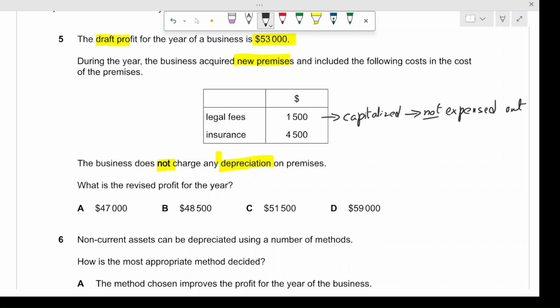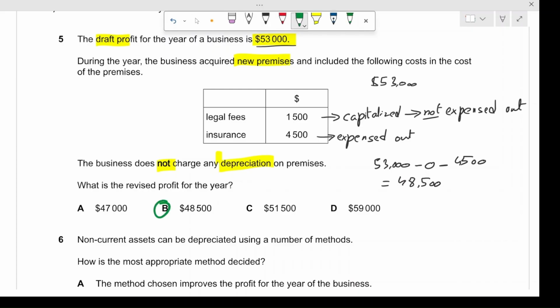So this will not be subtracted from the total draft profit, which is $53,000. This will have no effect on that. However, insurance is not capitalized. It is a revenue expenditure, so it will be subtracted as a cost from the total profit. So this will be expensed out. So what is going to happen? $53,000, will it be affected by the legal fees? No. And what about the insurance? It will be expensed out, so it will be minus $4,500, which will give you $48,500. So the correct answer in this case is option number B.